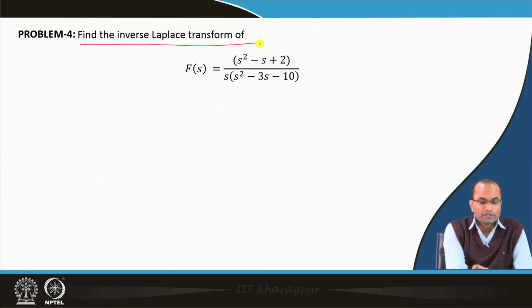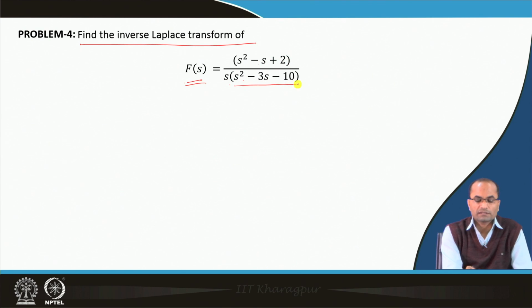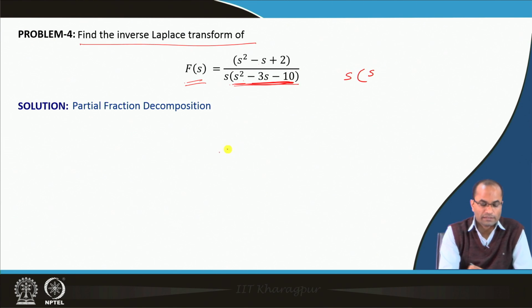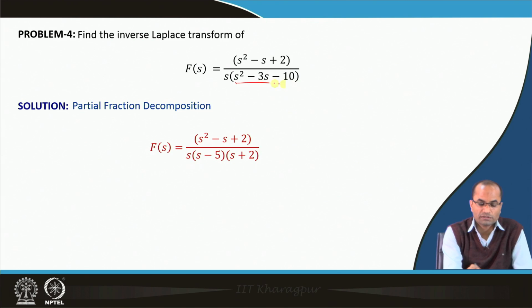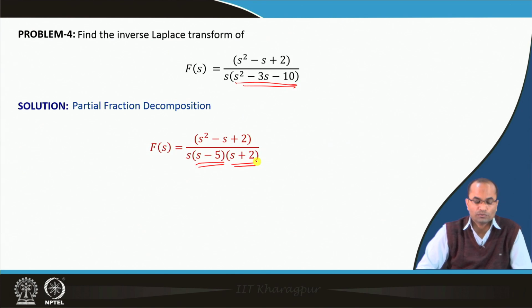We want to find now the inverse Laplace transform of this function: (S square minus S plus 2) over (S square minus 3 S minus 10). So, here also we have to just do the partial fractions. Here the denominator factorizes as the product of S minus 5 and S plus 2.